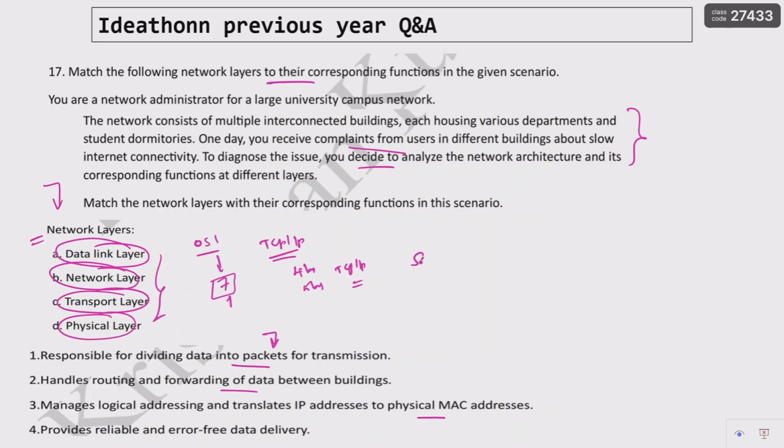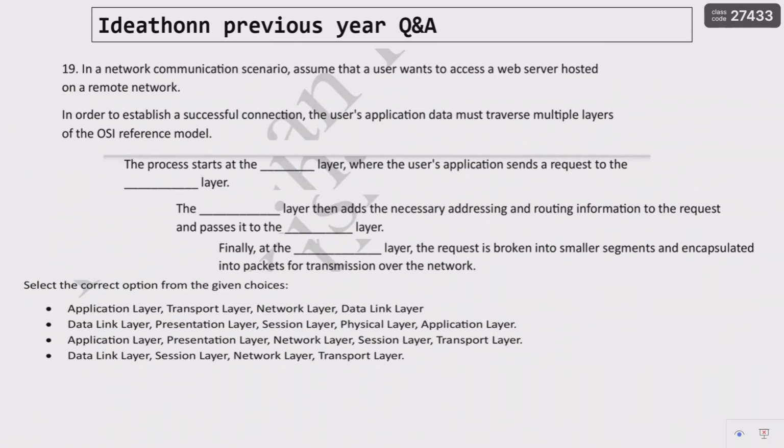This is only a sample question, right? Like this, find out the application of each and every layer, so that you will find guaranteed questions from your exam point of view. One more question they asked last year is: in a network communication scenario, assume that the user wants to access a web server hosted on a remote network. Somewhere you have the web server, hosted on the remote network. In order to establish a successful connection, the user application data must traverse multiple layers of the OSI model.